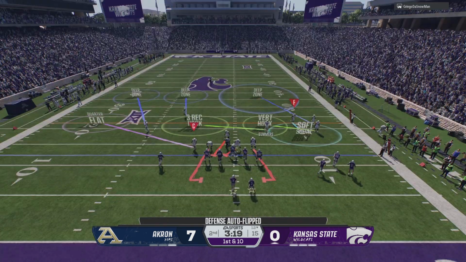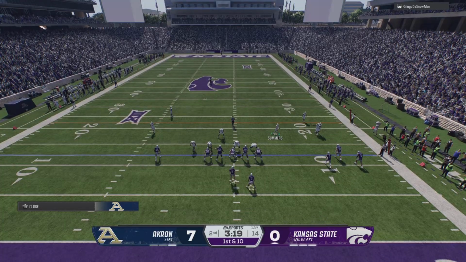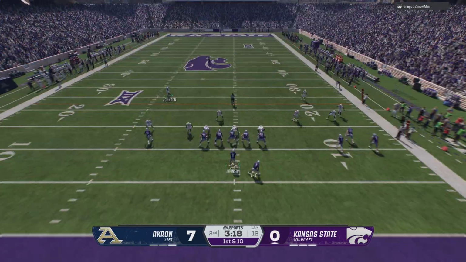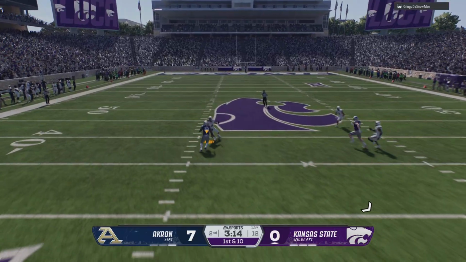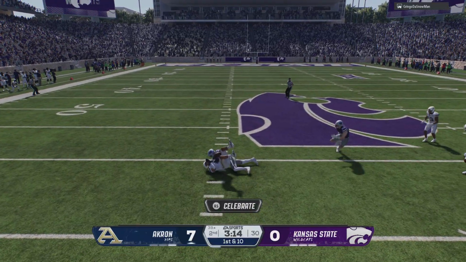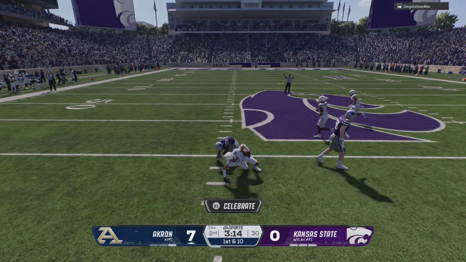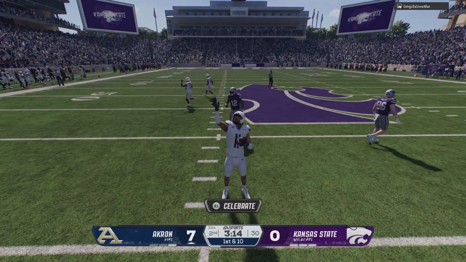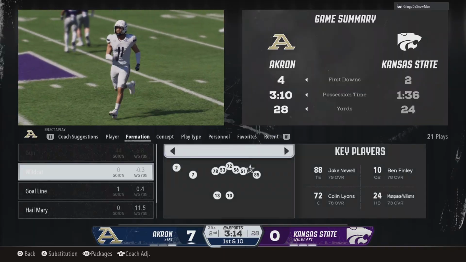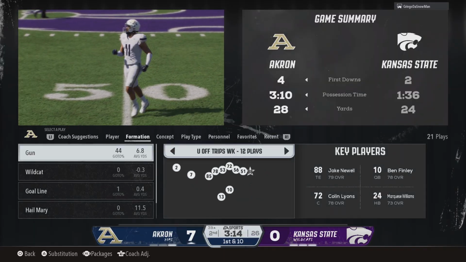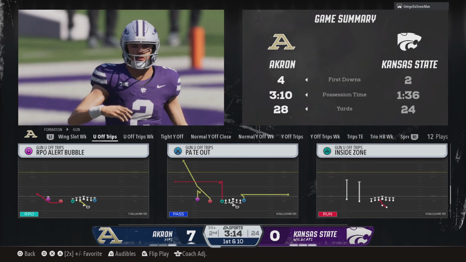K-State has the ball back, and the Power Cat offense returns to the field. Last drive ended with a pick. Vitally important to take care of the football this time. Intercepted. A first-half turnover can swing momentum. This is obviously not a great start for this quarterback here. 2 interceptions already in this game. He's got to do a much better job with his decision-making.